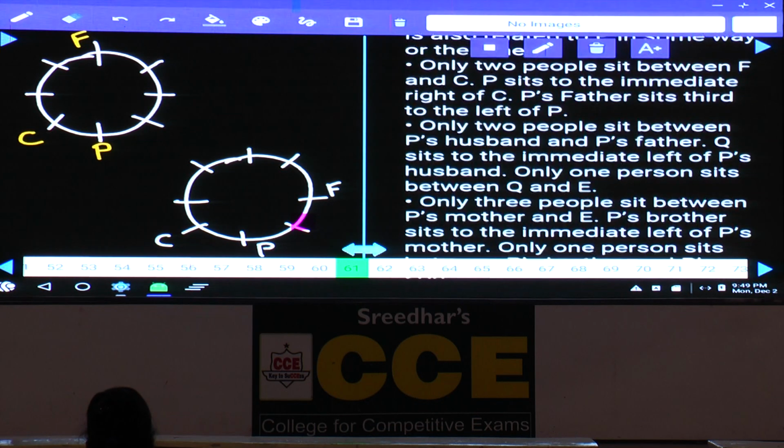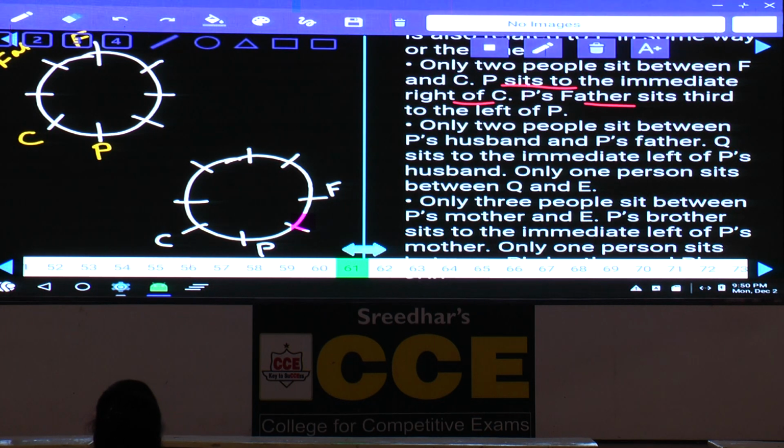Only 2 people between F and C, and P is to the immediate right hand side of C. We have taken that information. F's father sits third to the left of P. 1, 2, 3, the father must be at this place. Father is third to the left of P.